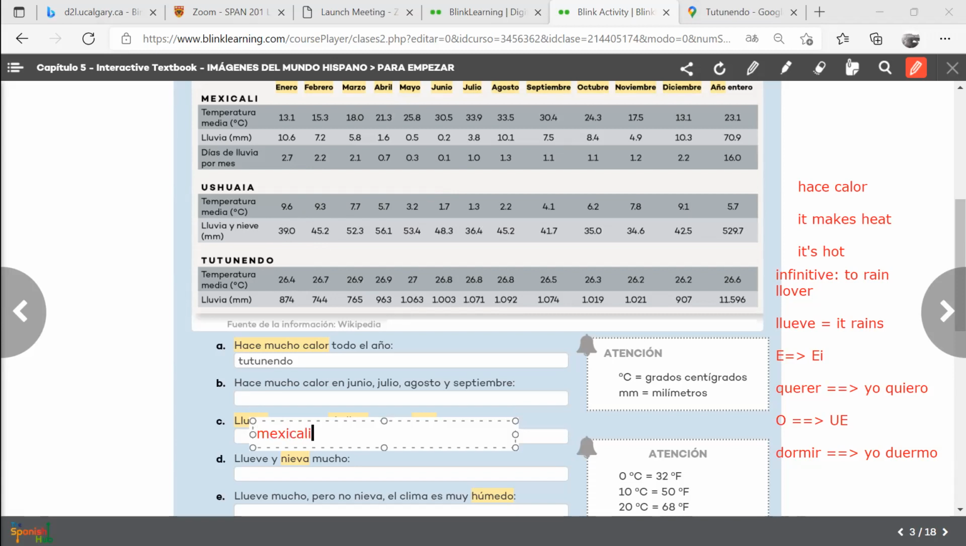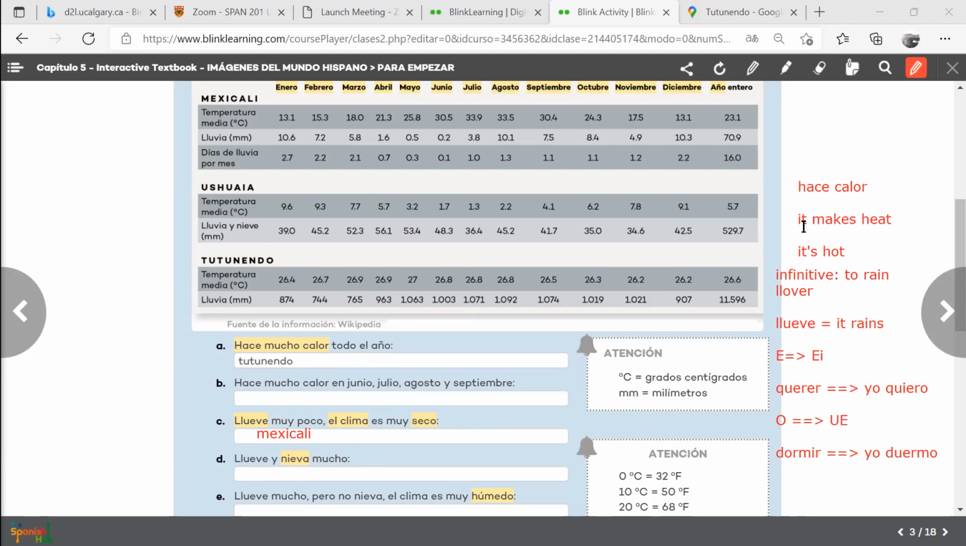Mexicali. It rains very little here, up here. You can see it up here. It rains very little. And then you have more here. So I'll give you some hints. You can finish this. I probably will put this as questions in your asynchronous sessions, right? So nieva. That means it snows. So it rains and it snows a lot. So you have to look for this answer.